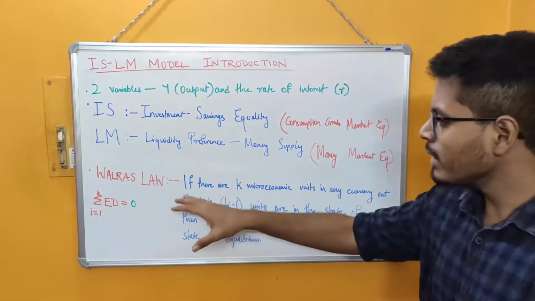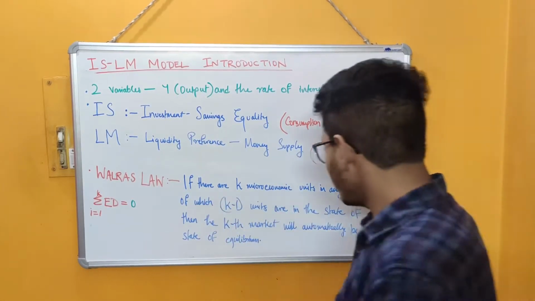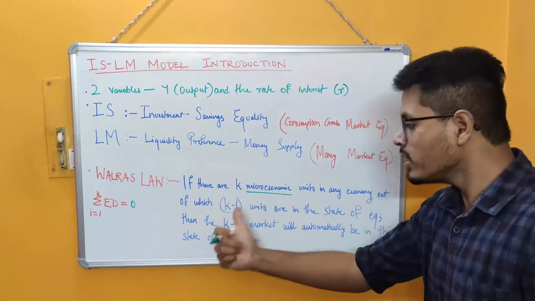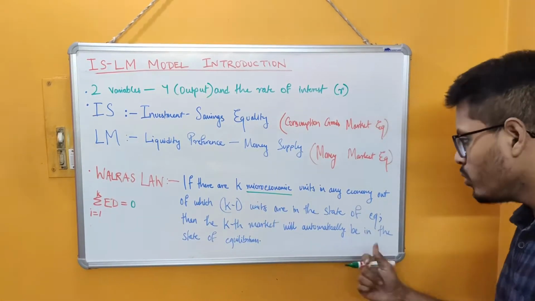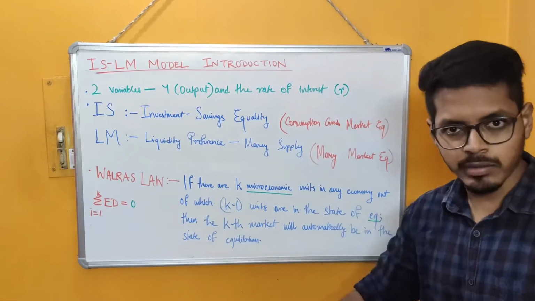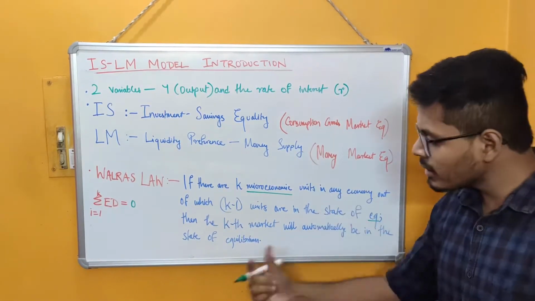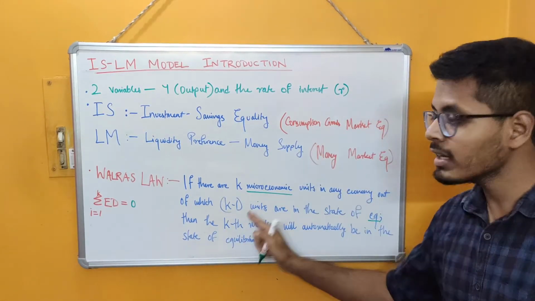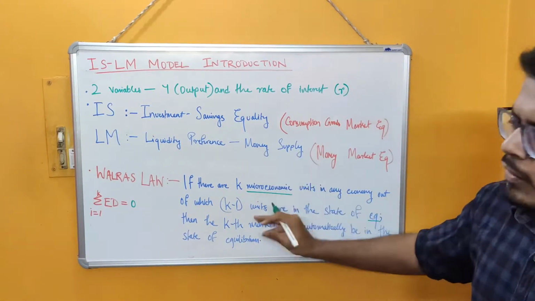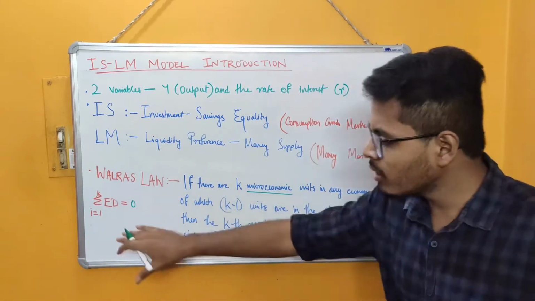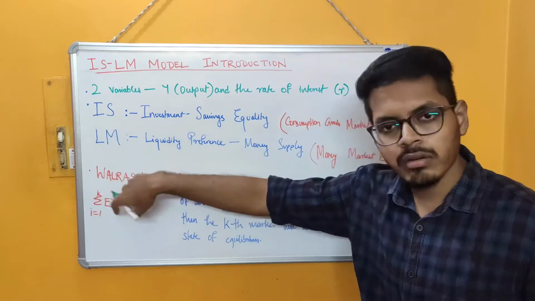Walras law states that if there are k microeconomic units in any economy, out of which k minus 1 units are already in the state of equilibrium, then the kth market will also be in the state of equilibrium. So the equilibrium in the k minus 1 microeconomic markets will imply the equilibrium in the kth market as well. If we want to represent this mathematically, we can say that the summation of excess demand will be equal to 0 for all the microeconomic units.